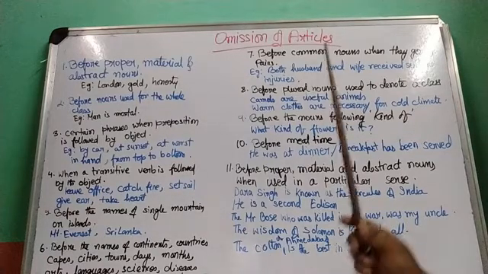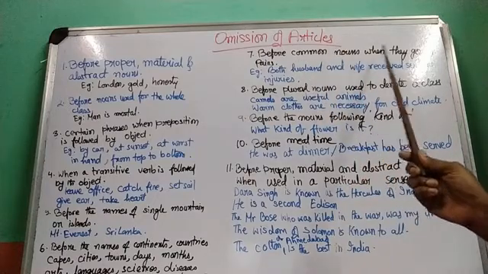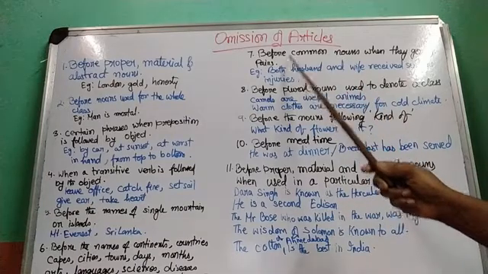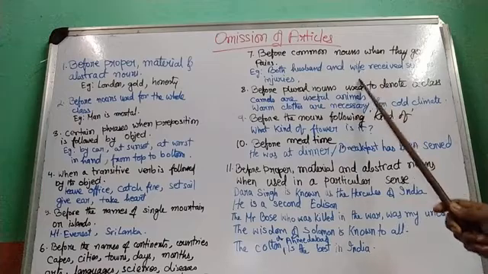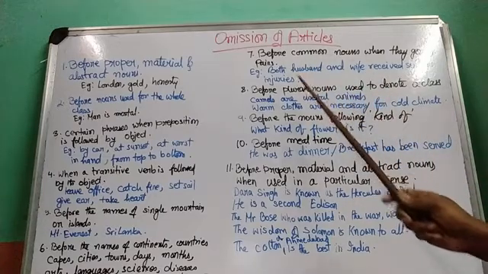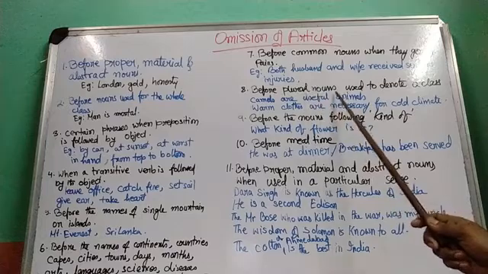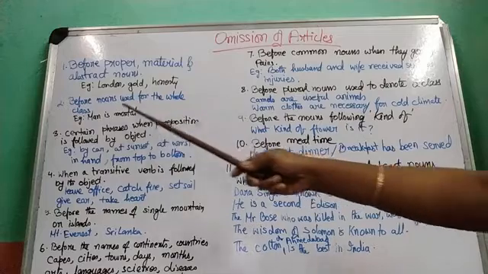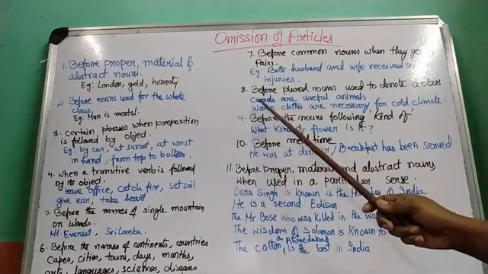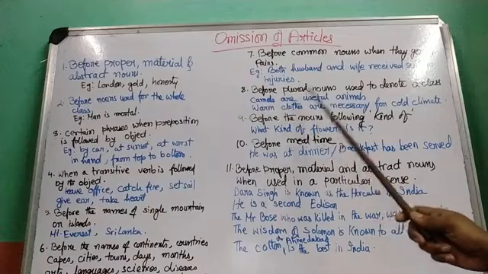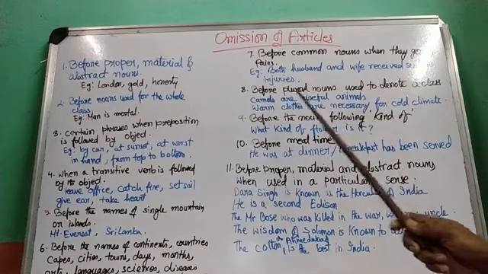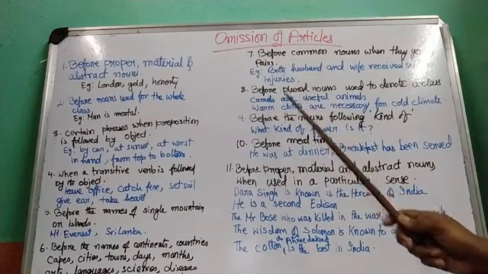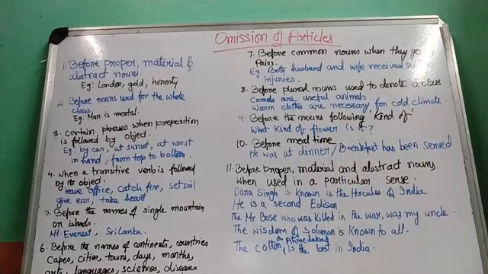These kinds of sentences. Before common nouns, when they go in pairs, both husband and wife. See, this is a pair. So I won't be using both the husband and the wife. I would be saying both husband and wife because the common nouns have been used here in pair. Before plural nouns used to denote a class. Same thing here. Man, singular noun, but it is denoting the whole class of man. Here, camels, it is denoting the whole class of camels. Camels are useful animals. We don't say camels are the useful animal because camels is denoting the whole class of camels. Warm clothes are necessary for cold climate.